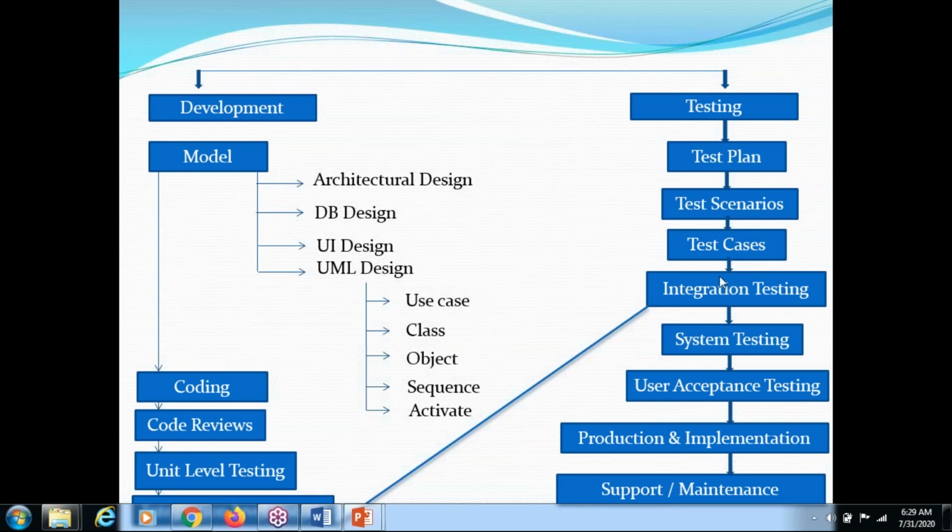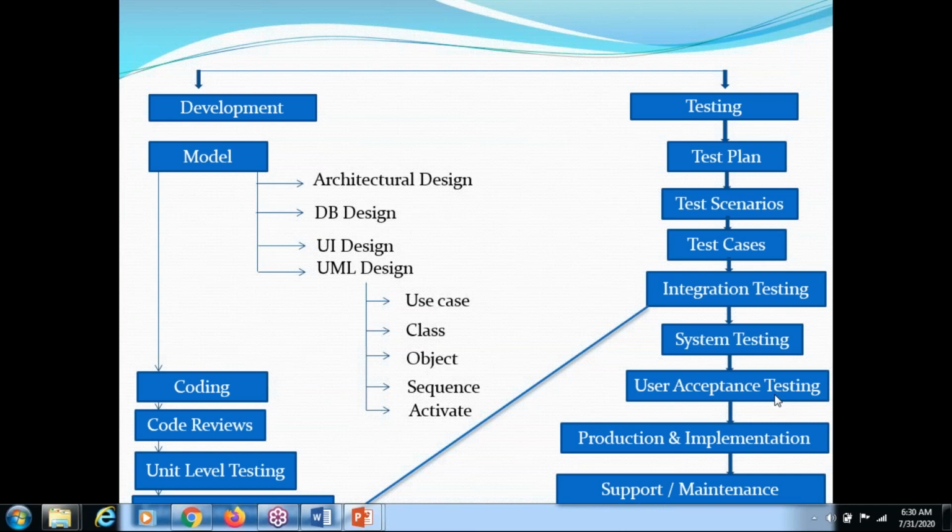Once the test cases are done, the developer's code will come to us. So the developer will give us the build. After we get the build, what will we do? We will do the system testing. The system testing is nothing but end to end testing. The entire application we need to test. Once the entire application is tested, we will go for user acceptance testing. Once the user acceptance testing is done, then we will go for production and implementation. Once that is done, we will go for support and maintenance.